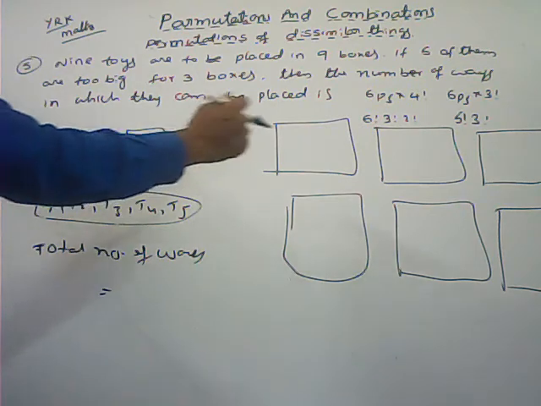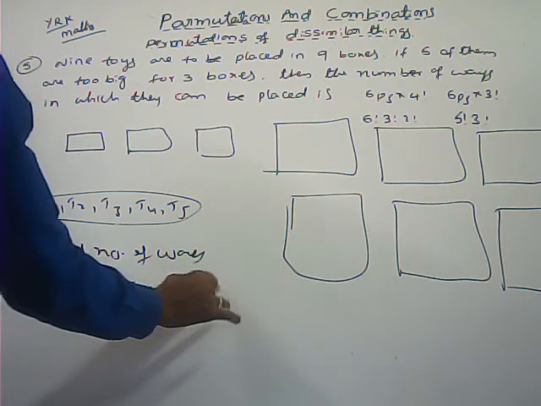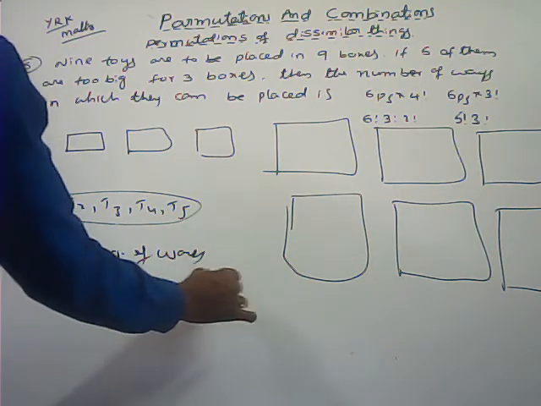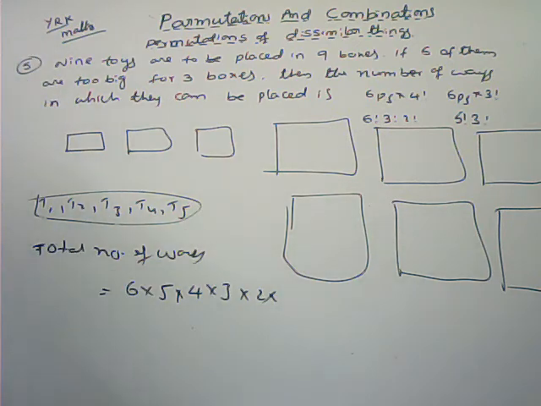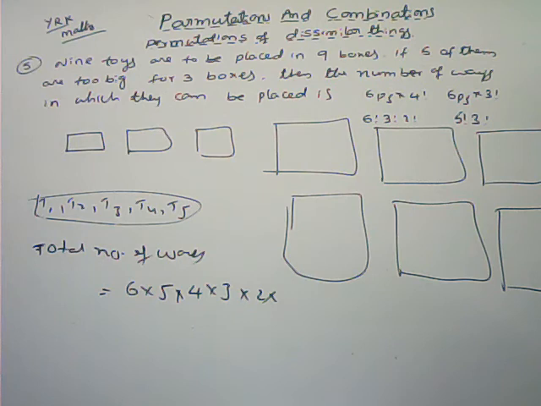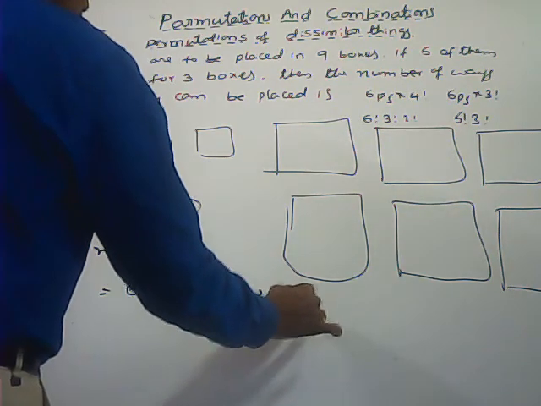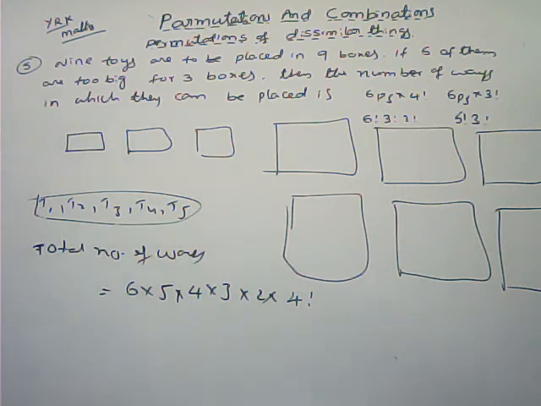So the first toy we can put in any one of the 6 boxes. Next one 5, next one 4, 3, 2. Here we completed that one. Next, how many boxes are left? Total 4 are there. How many toys are left? Total 9 toys are there. Already we arranged 5, remaining 4 are there. In those 4 boxes we can arrange them in 4 factorial ways. So the total number of ways is 6 into 5 into 4 into 3 into 2 into 4 factorial.